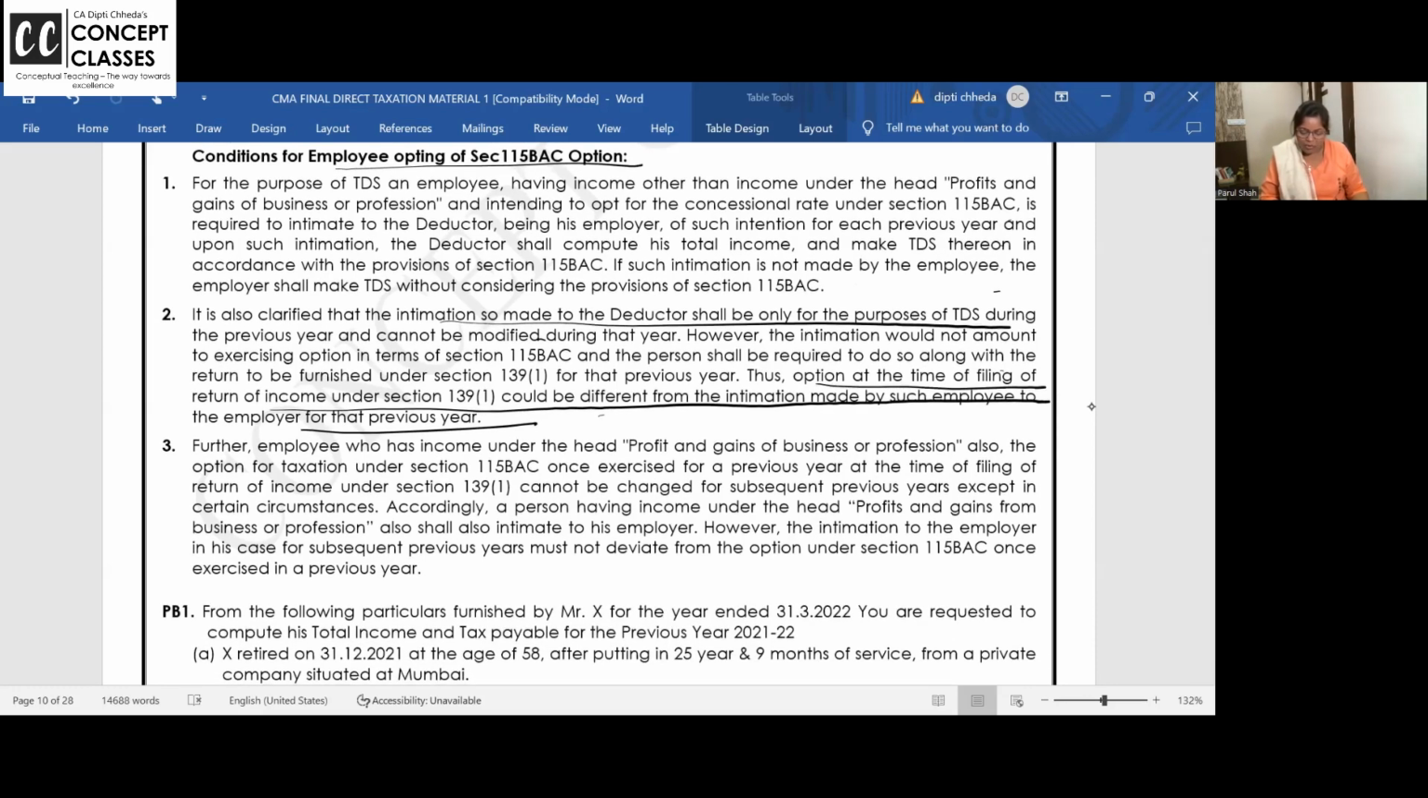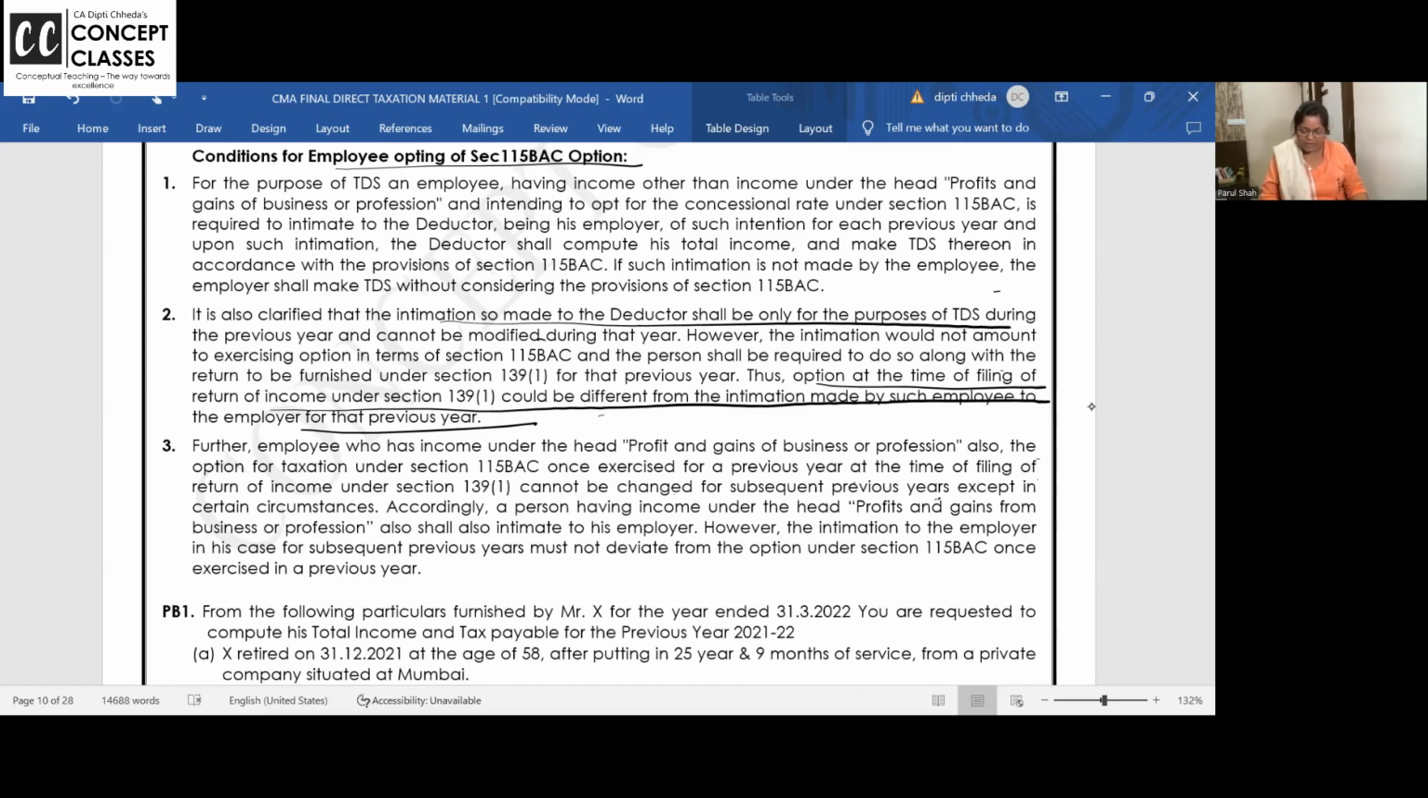Further, an employee who has income under the heads profits and gains of business and profession, also, the option for taxation under section 115BAC, once exercised for a previous year at the time of filing of return under 139(1), cannot be changed for a subsequent previous year. Is it understood?